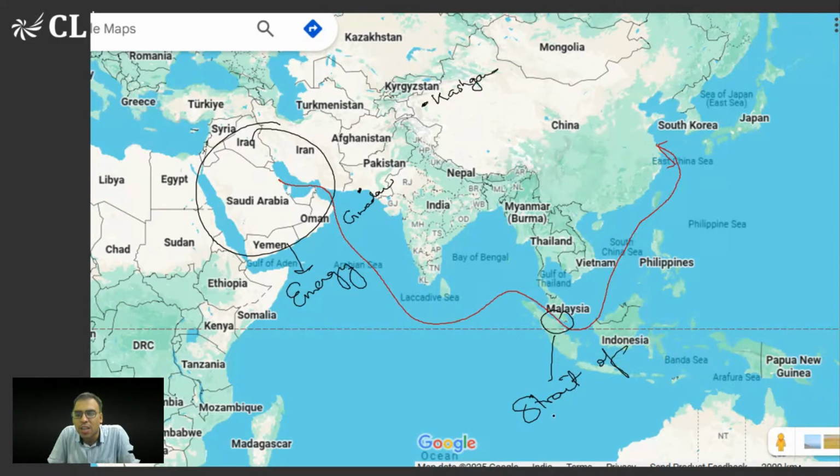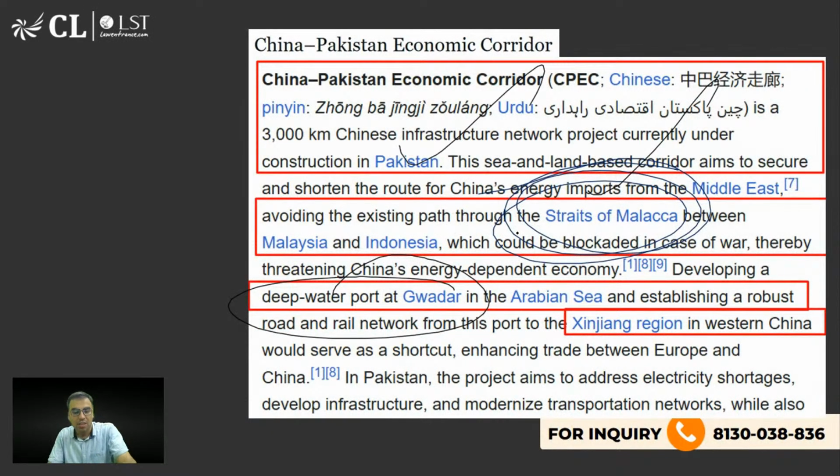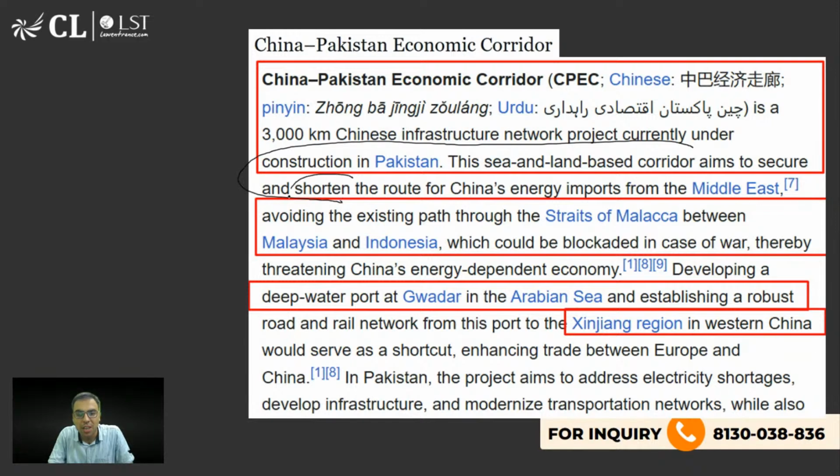Now every day, I think more than 200 ships pass through the Strait of Malacca. Okay, now in future, if it is blocked or something happens because of war or some reason, then China will have another way, which is this. From Gwadar, it will go like this, and it will be very short for them. That is why it is written on the Wikipedia page: this sea and land corridor aims to secure and shorten the route for China's energy imports from the Middle East, Arab countries, and avoid the existing path of the Strait of Malacca.